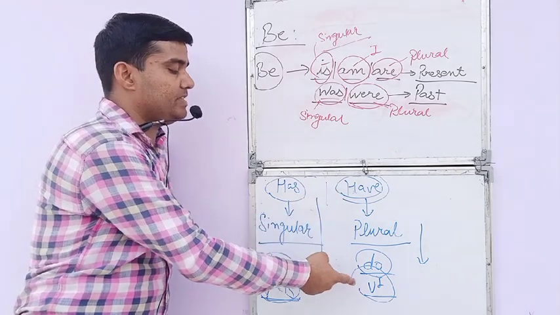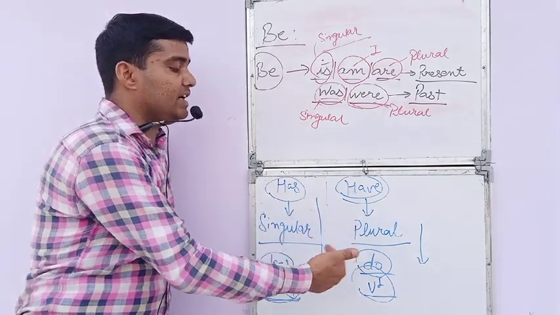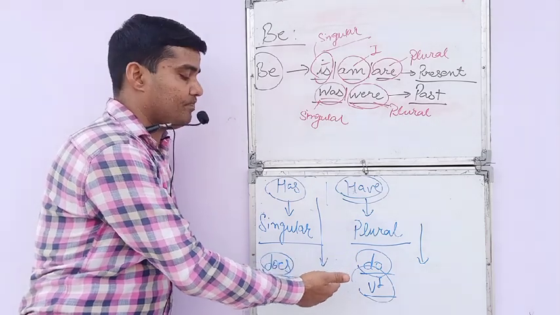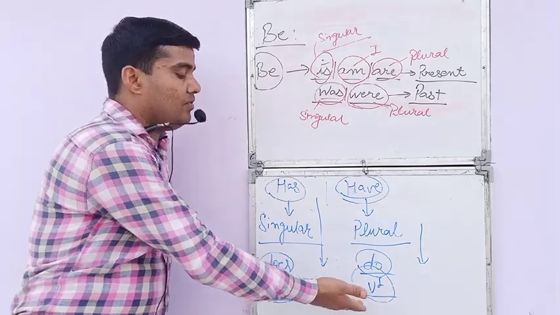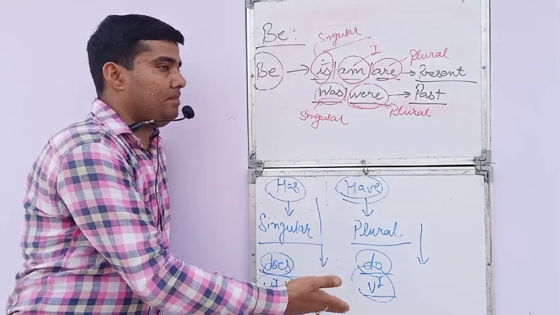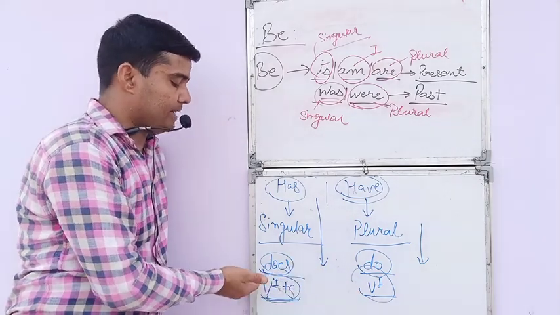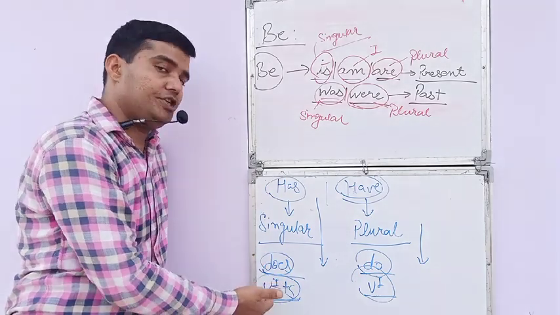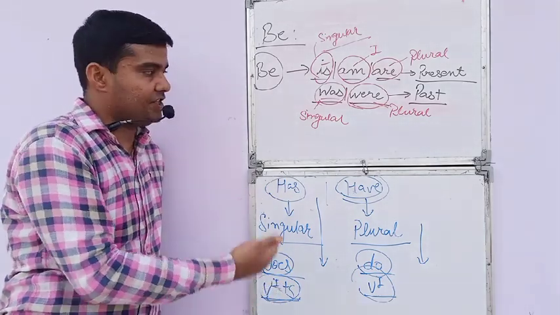And same in simple present. If you are making a negative sense, it becomes do not, I do not, we do not, they do not. And here V1 is applied. I play, they play, we play. It becomes here she doesn't play, he doesn't play, he plays, she plays, Ravi plays, etc.